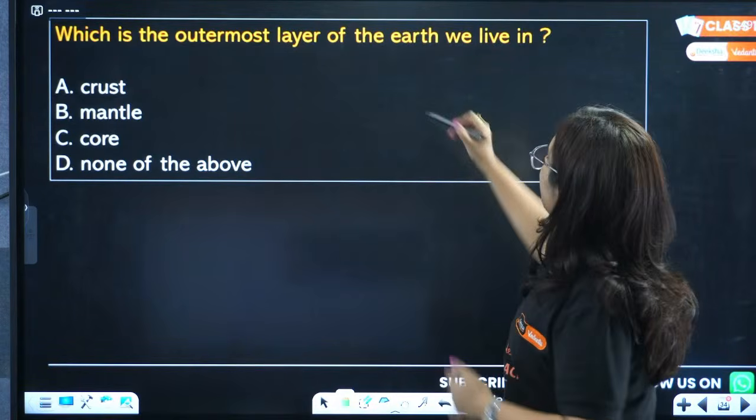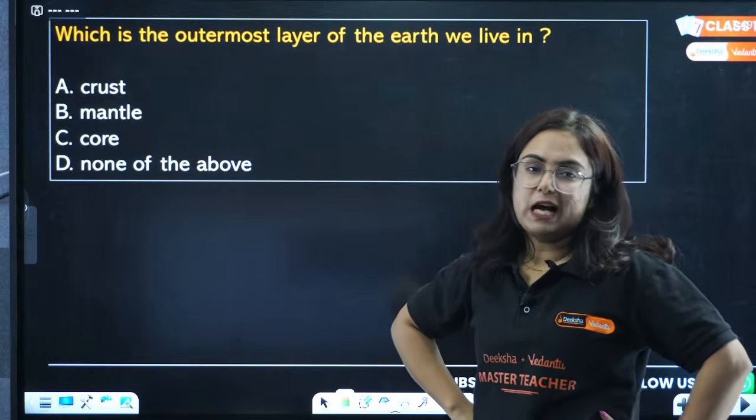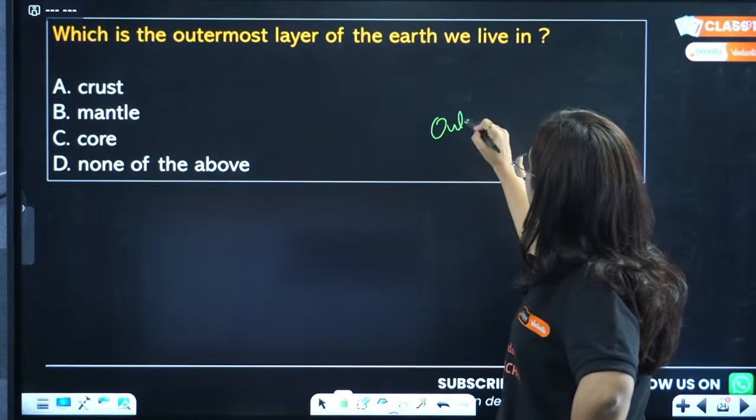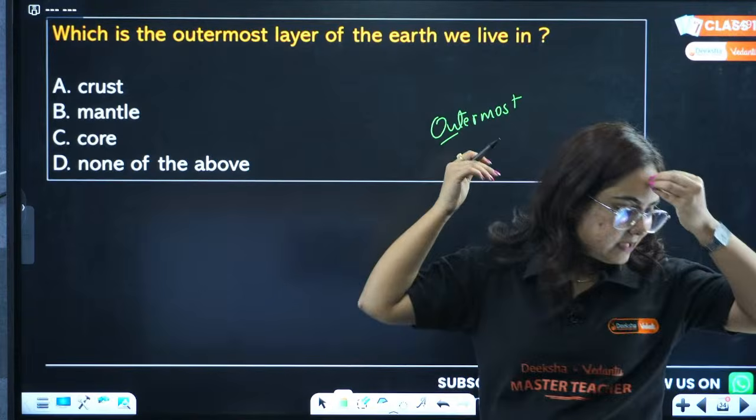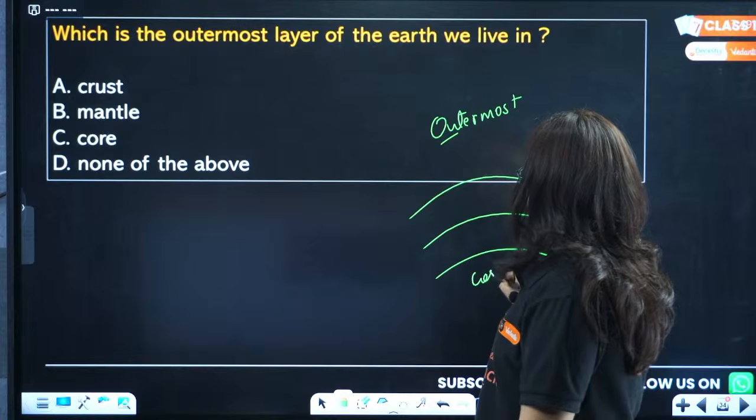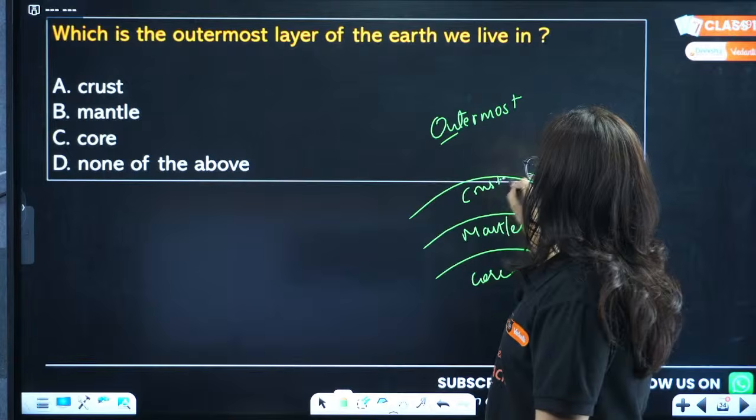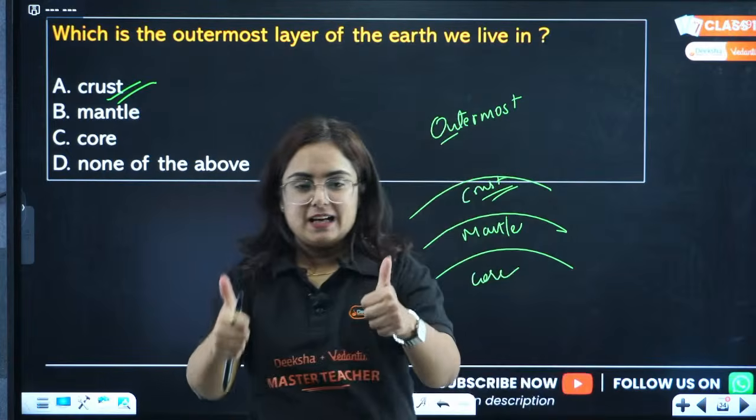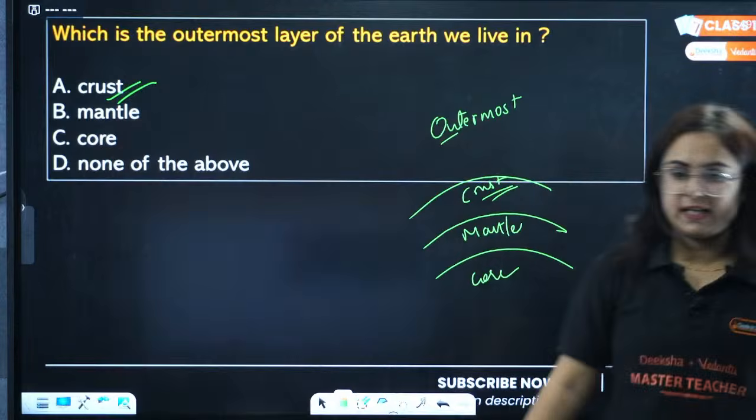So which is the outermost layer of the earth we live in? Bhai, this is so easy. I'm not going to give you time to answer this because this is so easy. The question is outermost layer. We studied this in the starting in class 6 and class 7. Crust, mantle, core. So innermost is core. In between there is mantle. And the outermost is crust. So A is the correct answer. Agree with me? Great.